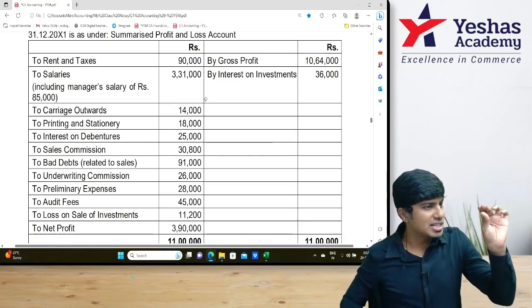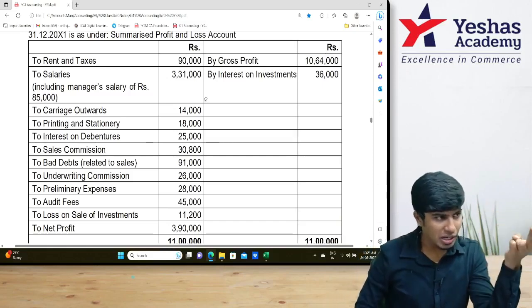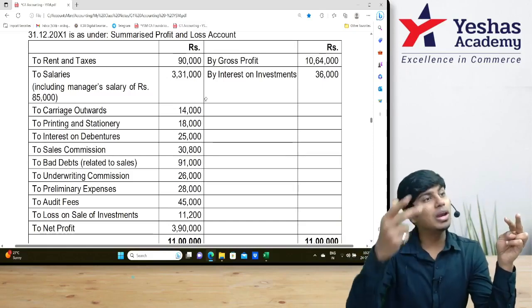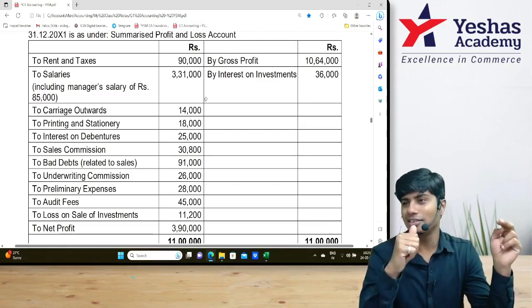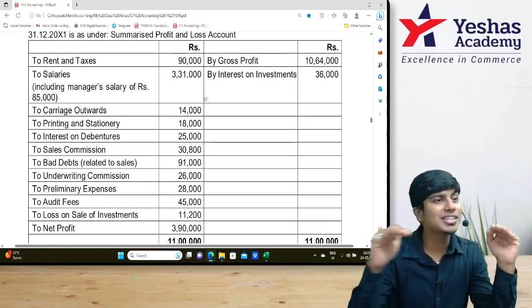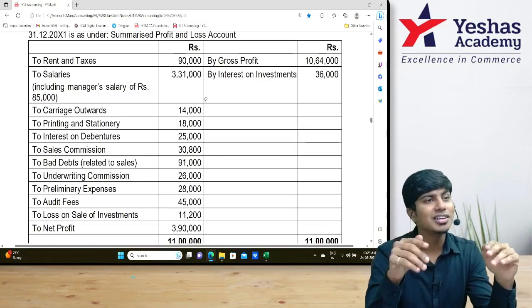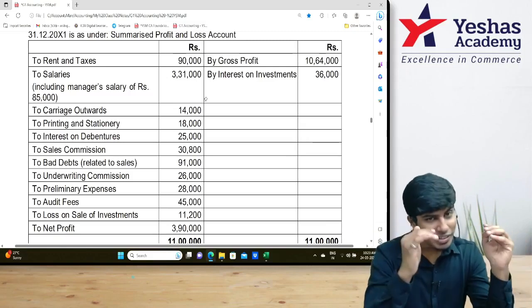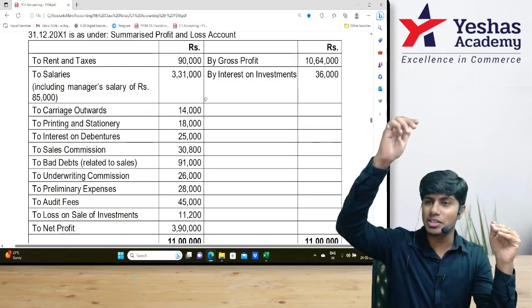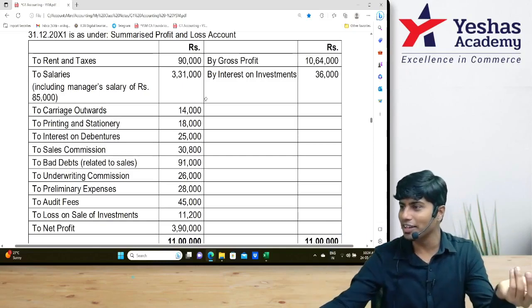Meaning, if the sales is 1 lakh, GP is 20. If sales become 2 lakh, GP will become 40. Meaning GP percentage is constant. With increase in sales, GP will increase. With decrease in sales, GP will decrease, is what they're telling.